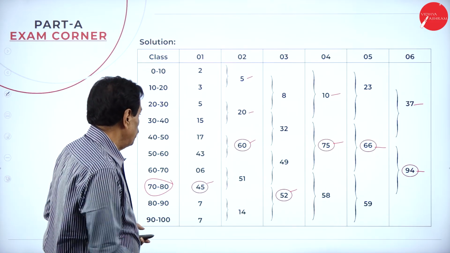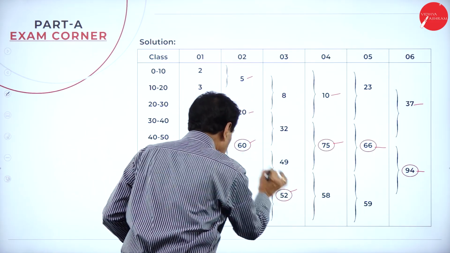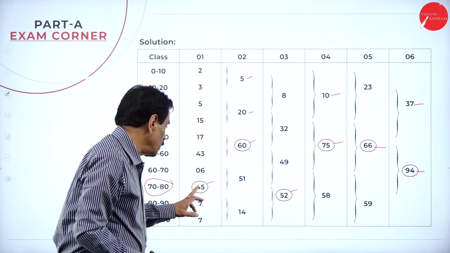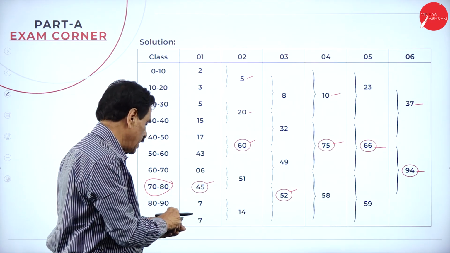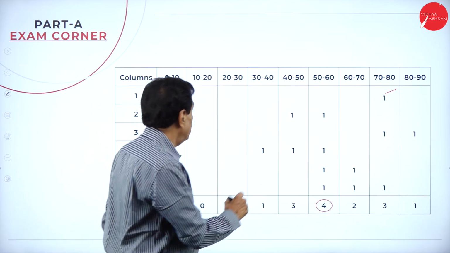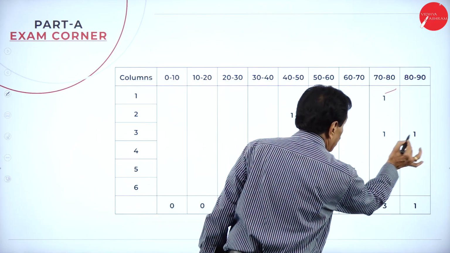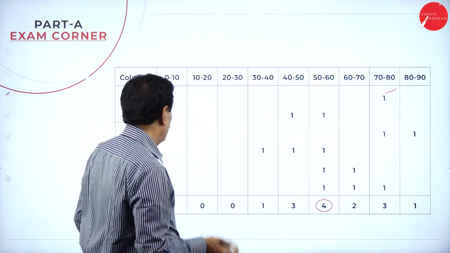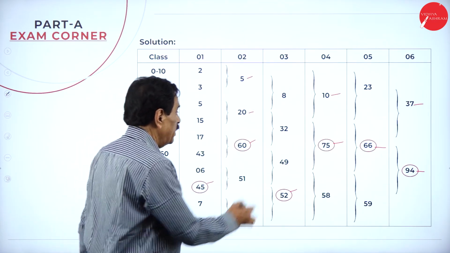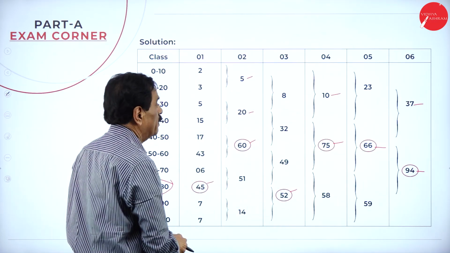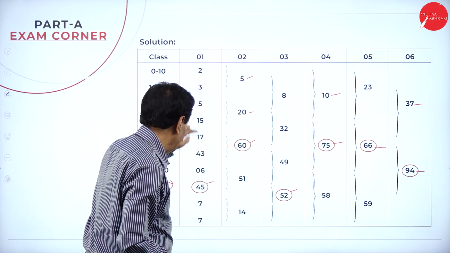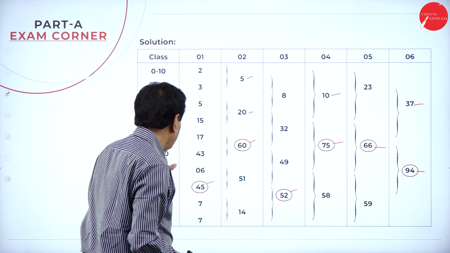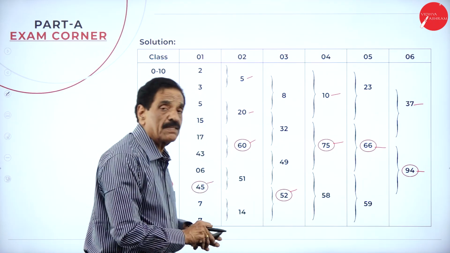Then, number 3, which is the highest one? 52. How will the 52 come? 45 plus 7 is 52. It will come in 70 to 80, 80 to 90. Here, see that? Third one, 70 to 80, 80 to 90. Now, fourth one. Highest is 75. How will the 75 come? First 3, this 15, 40. So, 30 to 40, 40 to 50, 50 to 60.